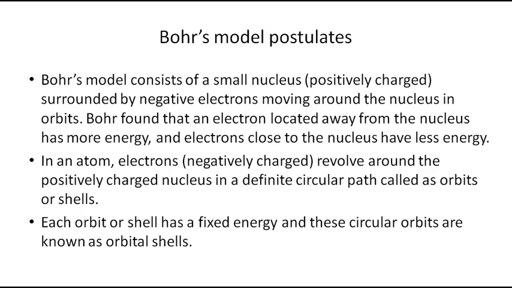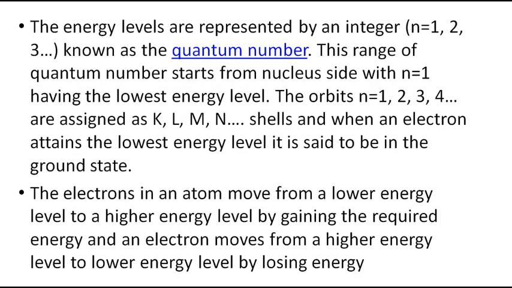In an atom, electrons revolve around the positively charged nucleus in definite circular paths called orbits or shells. Each orbit or shell has a fixed energy, and these circular orbits are also known as orbital shells. The energy levels are represented by an integer that is known as the quantum number.